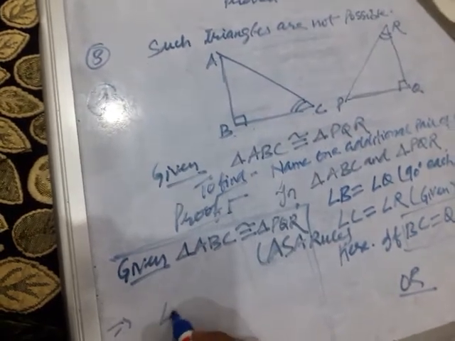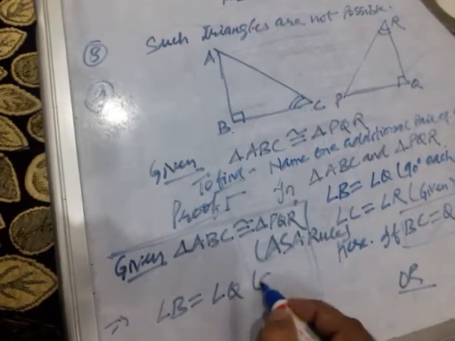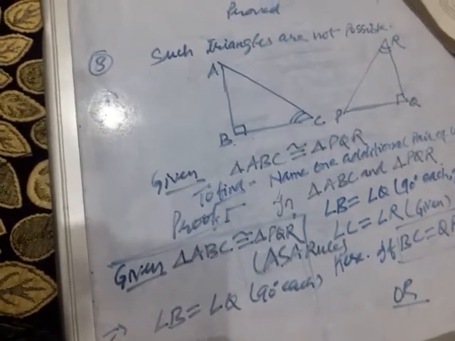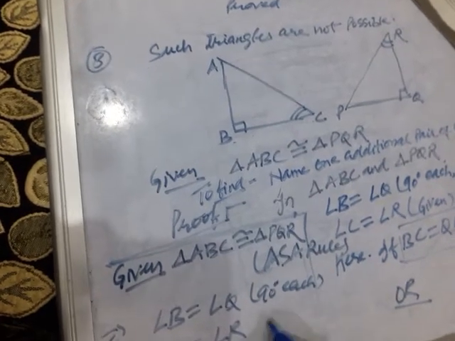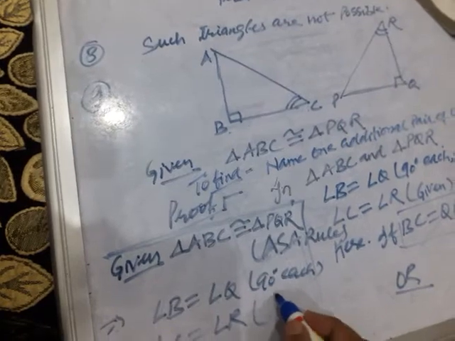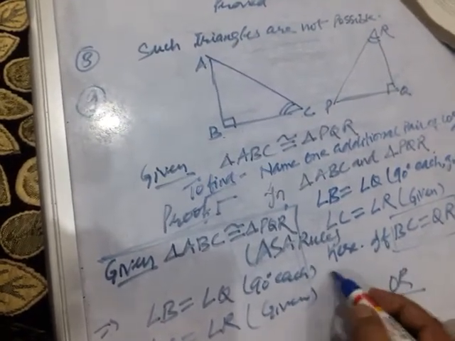Then angle B equals angle Q, that is 90 degrees each, given. Angle C equals angle R, that is again 90 degrees, given in the question, and they are equal according to CPCT also.